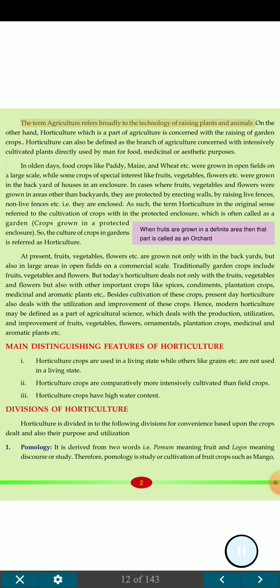The term agriculture refers broadly to the technology of raising plants and animals. On the other hand, horticulture, which is a part of agriculture, is concerned with the raising of garden crops. Horticulture can also be defined as the branch of agriculture concerned with intensively cultivated plants directly used by man for food, medicinal or aesthetic purposes.